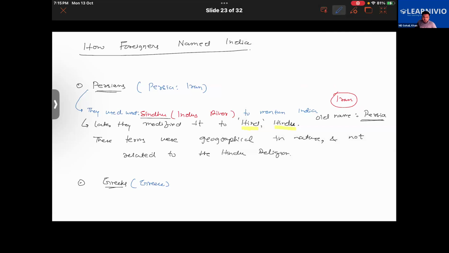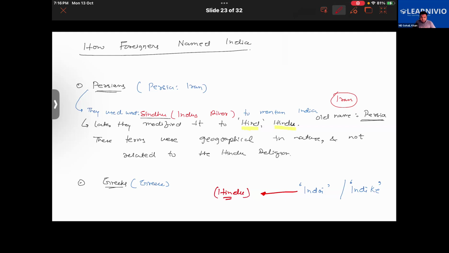So how did Alexander mention India? The Greeks called the region Indoi or Indike. Indoi or Indike were the words used by them. Basically, they were derived from the Persian word Hindu. Keep in mind the word Hindu is a Persian word actually, right?